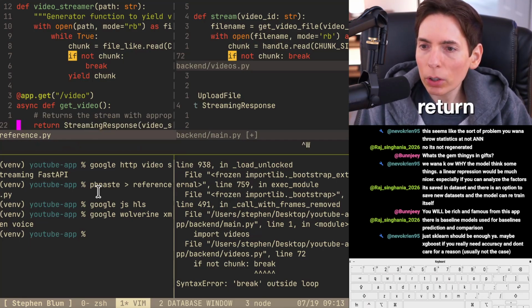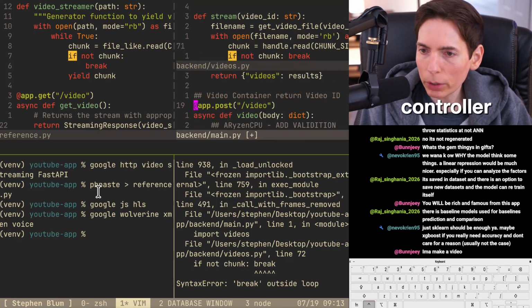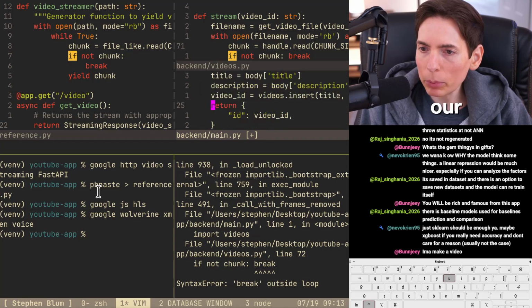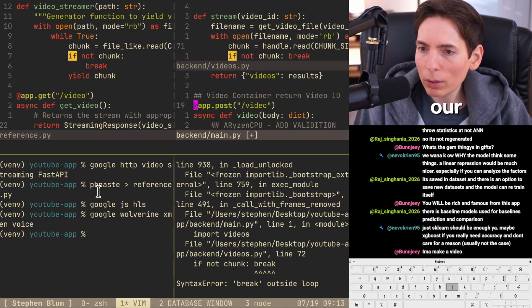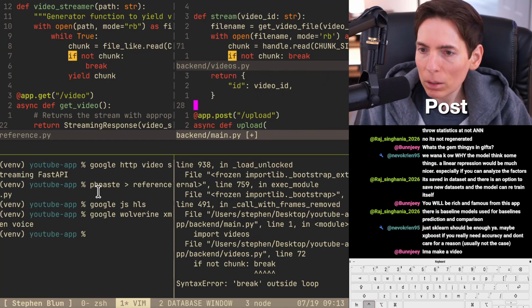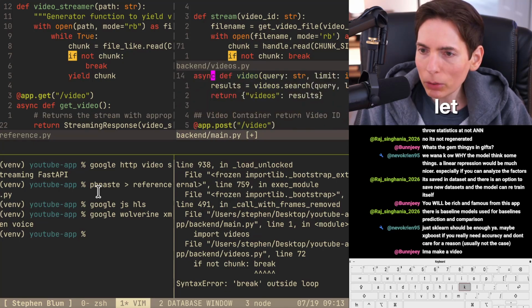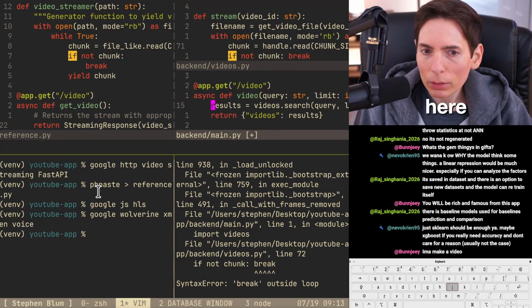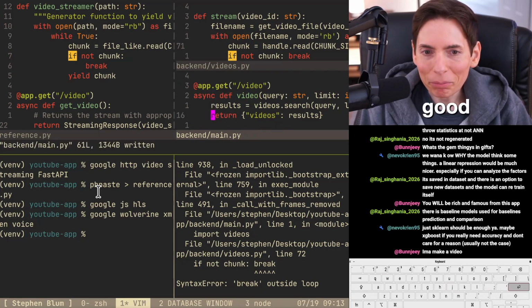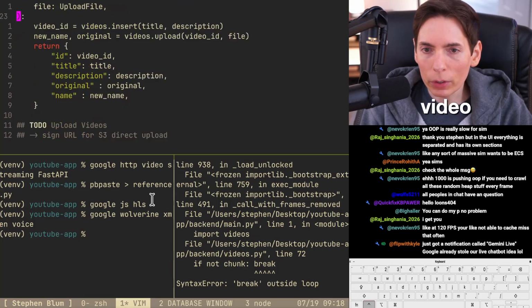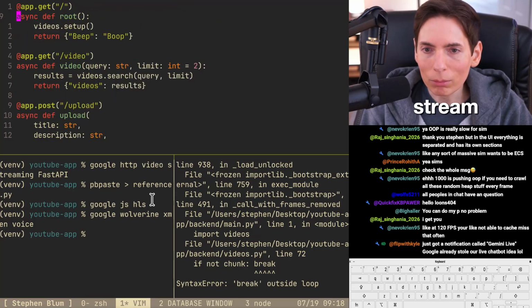All right, so we're going to return a string. So where do we want this in our controller? We need this in our controller here. So we've got our upload. We've got our post. Let me see here. I'm going to make a video. Sounds good. Need to figure out where we're going to do our video stream. I think I'm just going to say stream. We'll just do /stream. How about we do that?